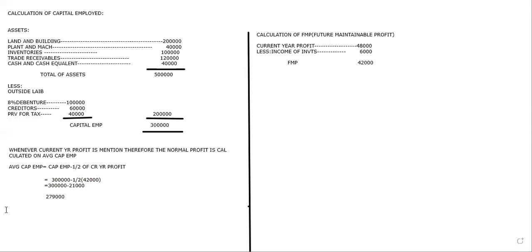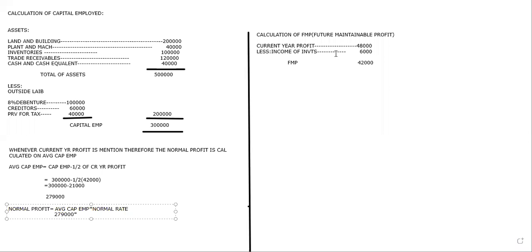We are going to calculate the normal profit. Normal profit is equal to average capital employed into normal rate. Average capital employed just now we got, 2,79,000, into normal rate. How much did he say? Normal rate he said.